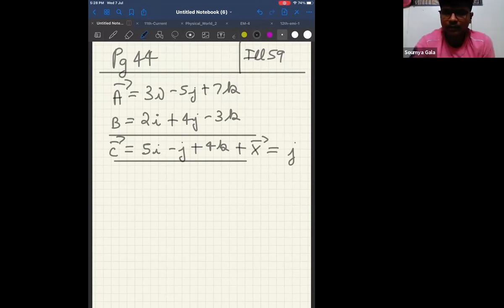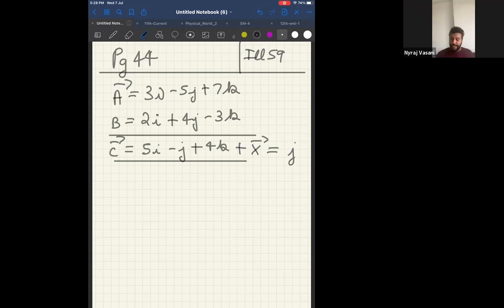Now, 5i minus j plus 4k plus x vector equal to j. Therefore, what is the answer for x vector? So keep everything on one side and keep x on the other side. Therefore, I'll take 5 on the other side. It will become minus 5i plus j minus 4k plus j, which was already there on the right hand side before.